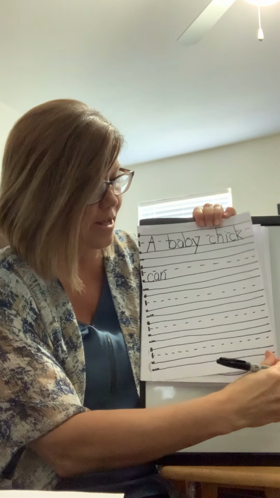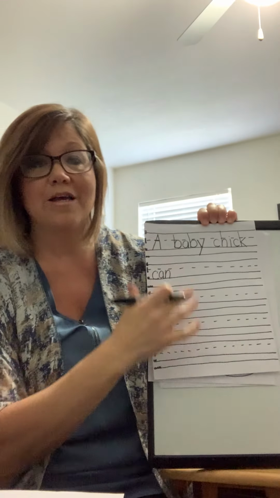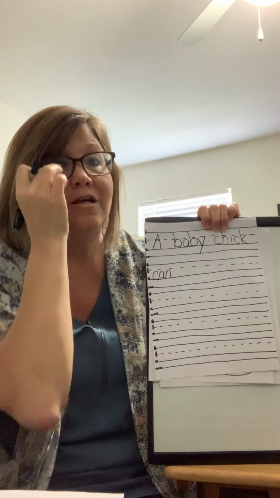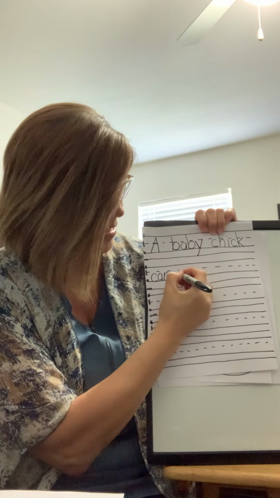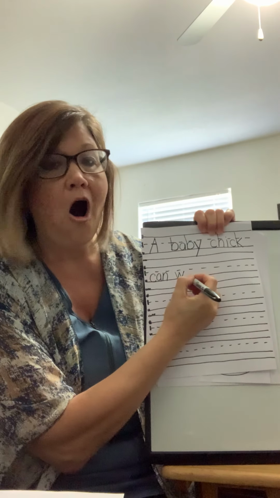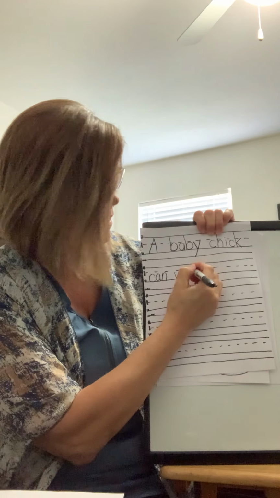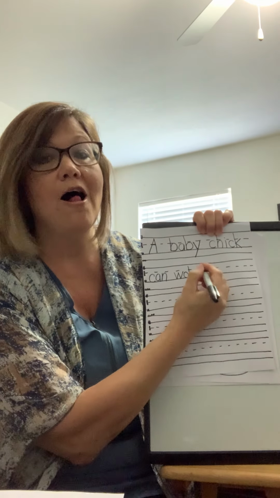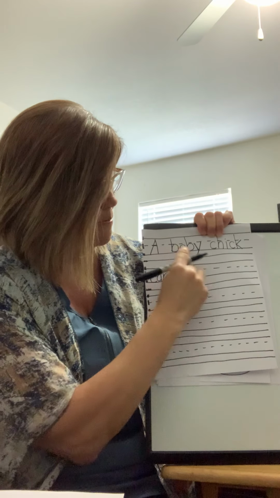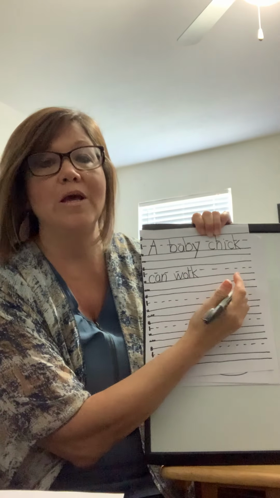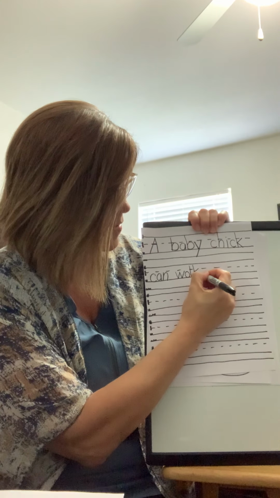A baby chick can, and what did they say they can do? Let's look at our word web. What can they do? They can walk, is what we said. Walk. So let's tap that word out again and put your finger space. W, w. Oh, yes, the letter W. We said O. W, ah, L, w, ah, k, k. And a K. A baby chick can walk. And what's our ending? We're going to put a period.